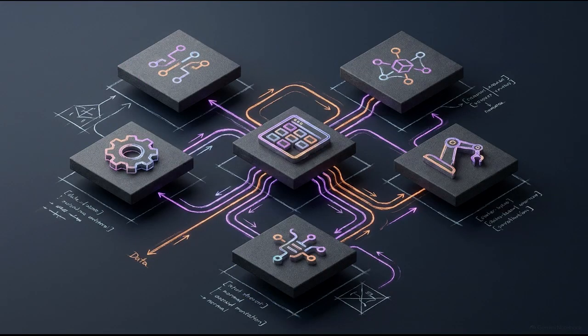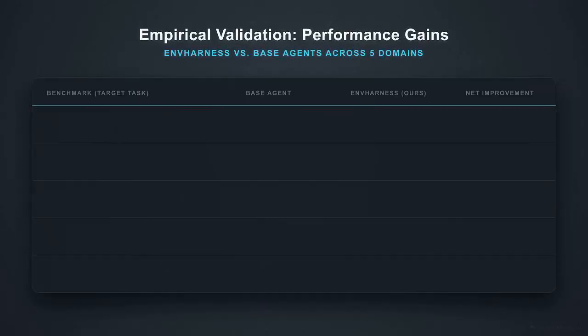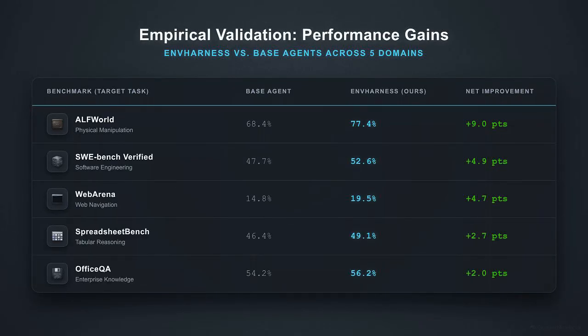To prove the efficacy of this system, researchers evaluated EnvHarness across 5 demanding benchmarks, spanning software engineering, tabular reasoning, and physical manipulation. This data table illustrates a clear performance gap. EnvHarness-trained agents consistently outperform base models across all tested domains. In held-out AlfWorld tasks, EnvHarness models jumped 9 points, proving exceptional generalizability. In complex software engineering on SWE-bench Verified, they logged a 4.9-point increase.